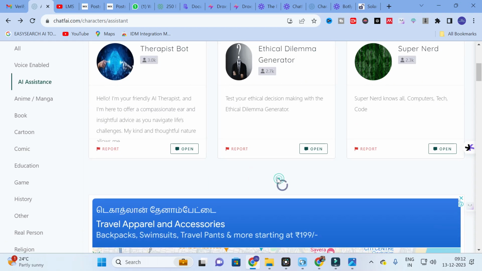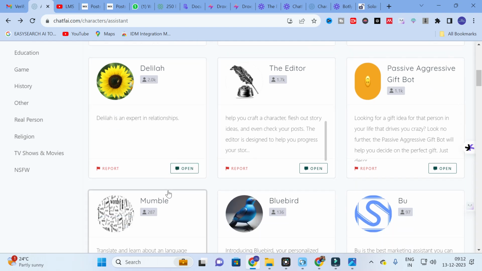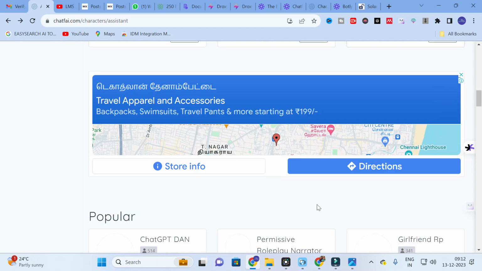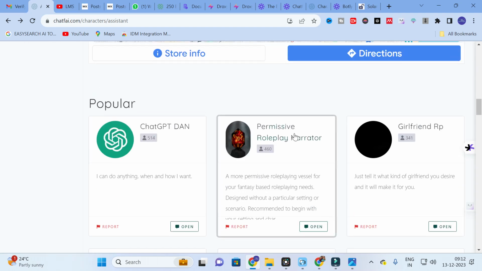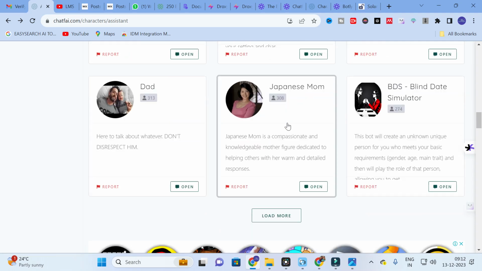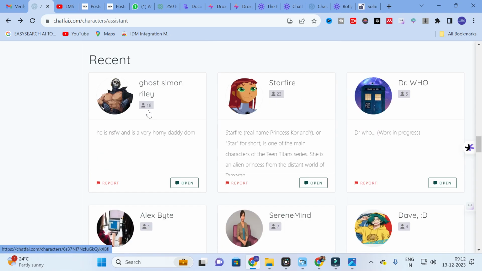Next, click on load more. So the editor, passive aggressive gift bot, mumble, bluebird. Here, permissive role player, narrator, girlfriend, dad, Japanese mom. So like that it will generate different characters.